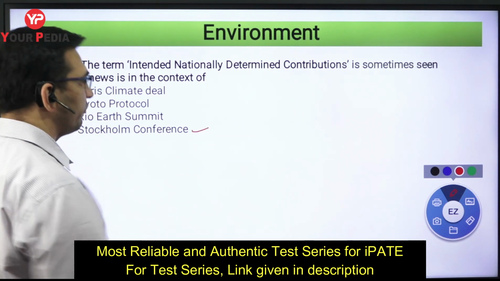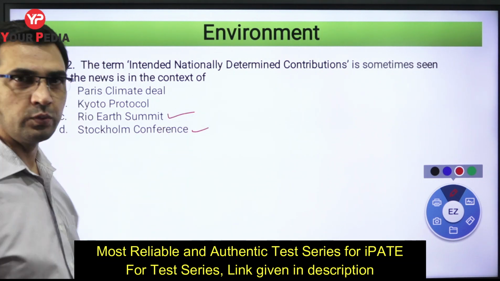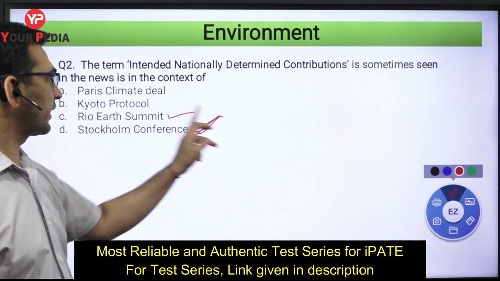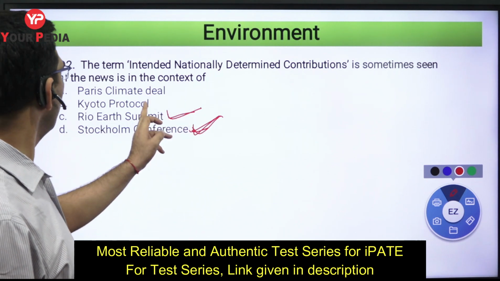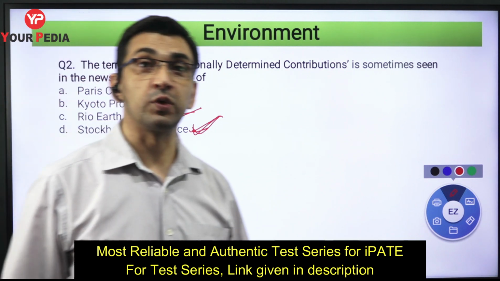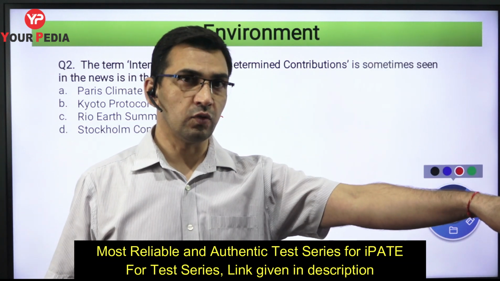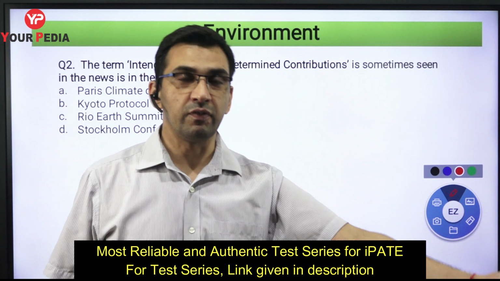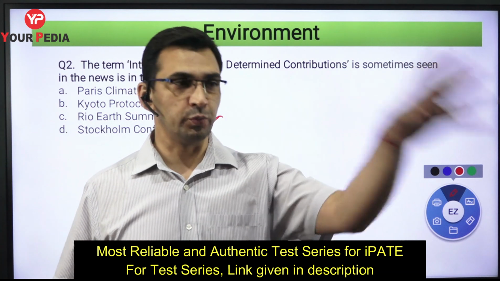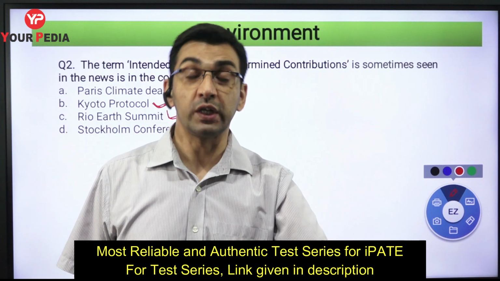Stockholm Conference, very first meet related to the environmental efforts, 1972. Rio Summit, 1992. Again, no concrete effort. Here, no concrete effort, no concrete step, no concrete targets. Same situation over here. And when we come to the Kyoto Protocol, we have already discussed Kyoto Protocol. Concrete targets were given, and that too, as we were saying, common but differentiated responsibility, for the developed countries, because they have contributed to a larger extent in terms of releasing greenhouse gases into the environment, and therefore they should be given more targets. And initially the focus was kept in the Kyoto Protocol and the targets were given to the developed countries.